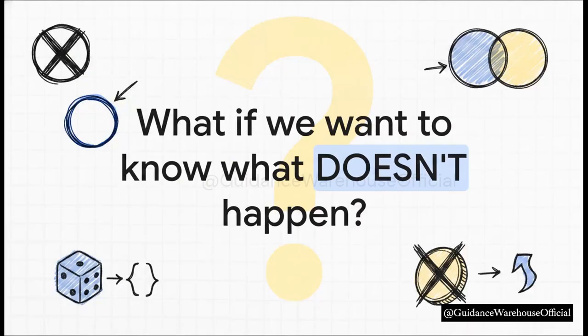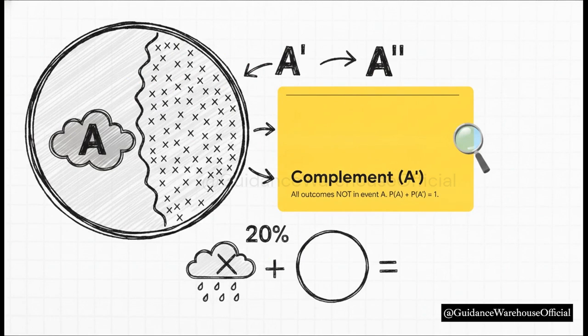So we know how to calculate when things happen, or when multiple things happen together, but let's flip the script. What if we specifically want to know what does not happen? That introduces the concept of a complement, denoted by the letter A with a little prime symbol next to it. There is a strict mathematical rule you need to know here. The probability of an event plus the probability of its complement always equals exactly 1.